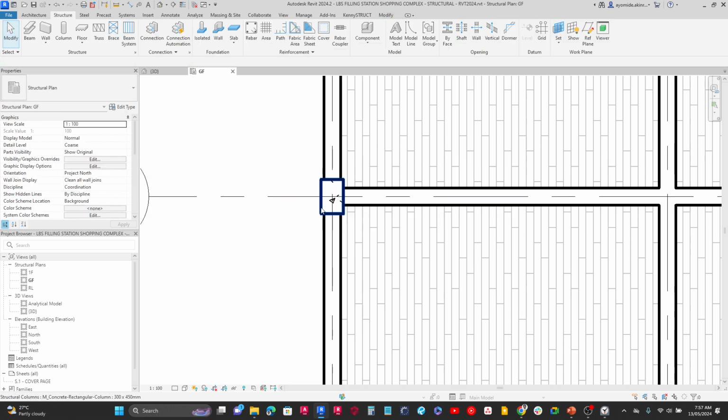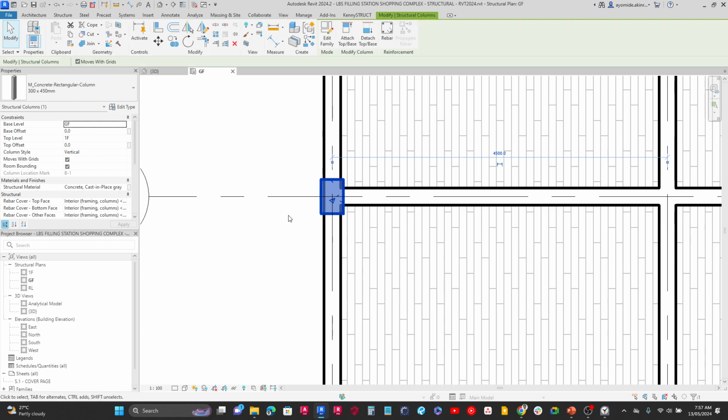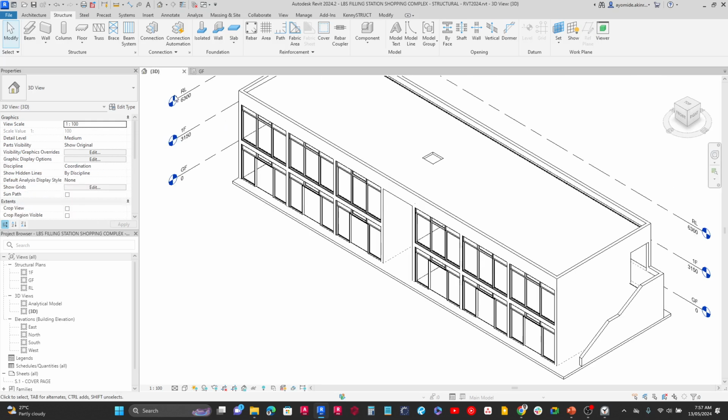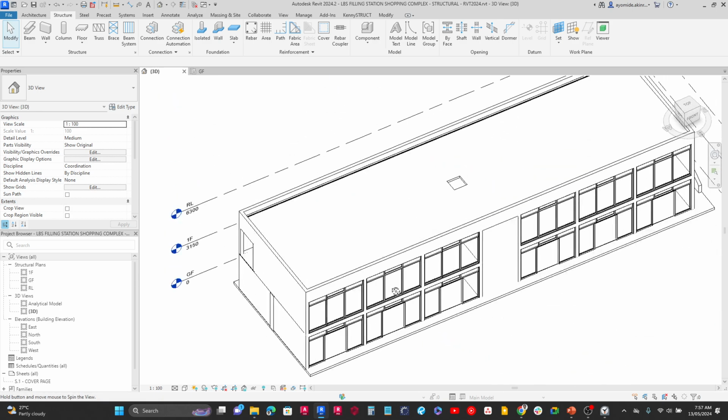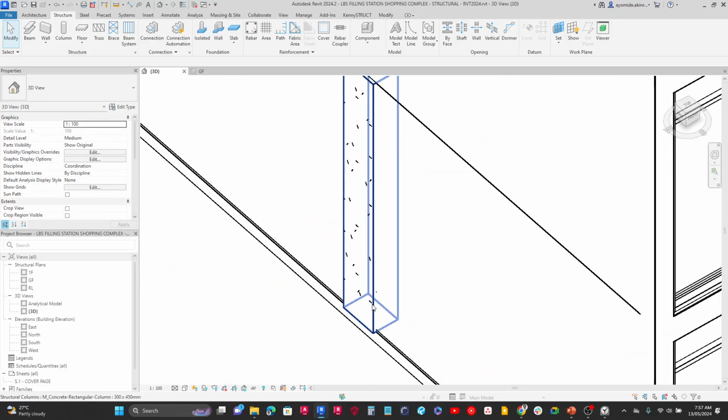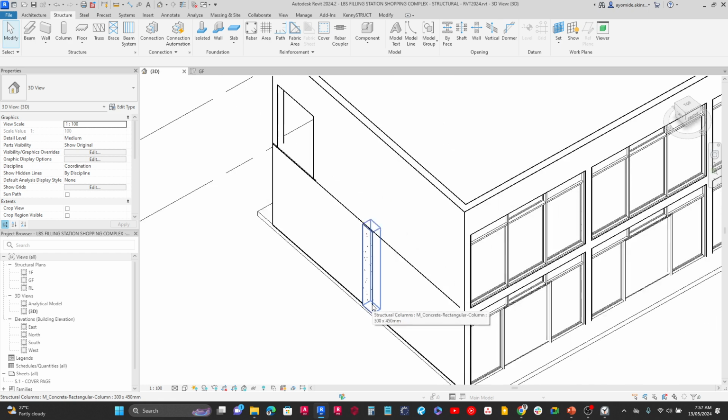Now we can see here that we have a column inside that section, or rather inside that place. And the beautiful thing about Revit is that if, for instance, I go to the 3D view and then I go to that particular area, that should be at the side, we can as well see the column on that plane here. So we know that we decided it to go from the ground to the first floor. That's why it looks like this.